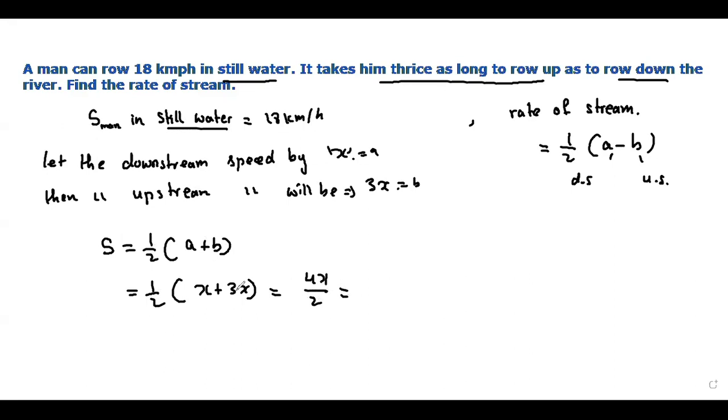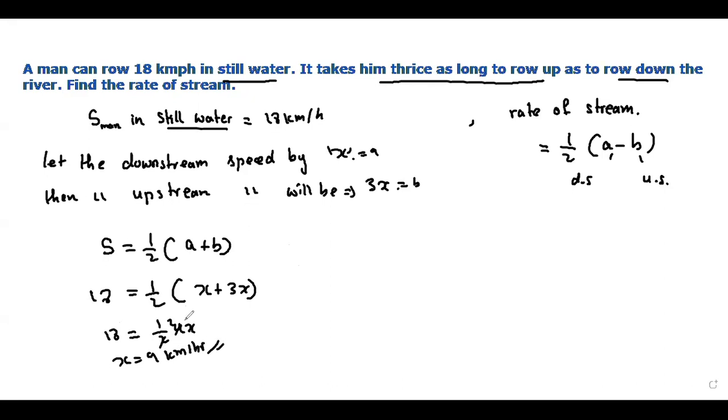And the speed is given as 18. Let me write it down. 18 is equal to half of 4x, so x is equal to 18 divided by 2, and you will get 9 kilometers per hour.